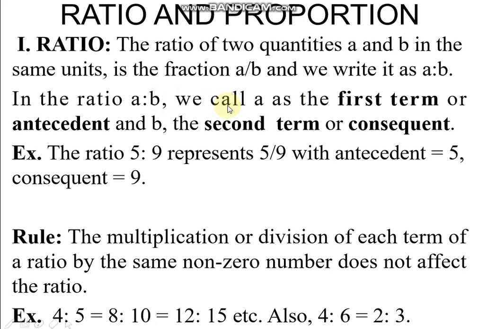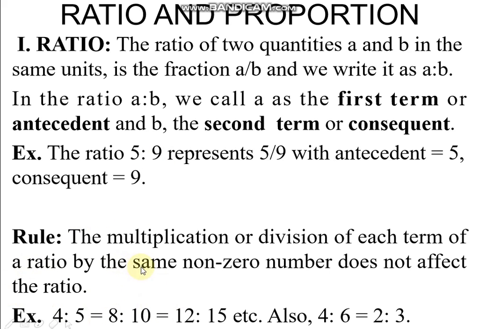In the ratio A is to B, we call A the first term or antecedent and B the second term or consequent. For example, in the ratio 5 is to 9, 5 is the antecedent and 9 is the consequent: first term and second term. It represents 5 by 9, simply as a fraction.